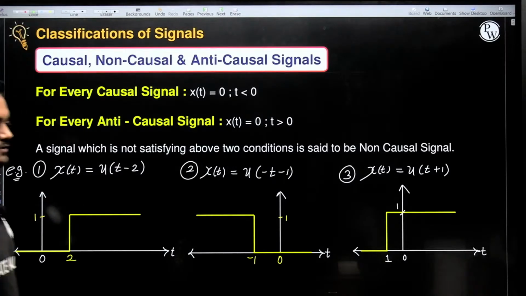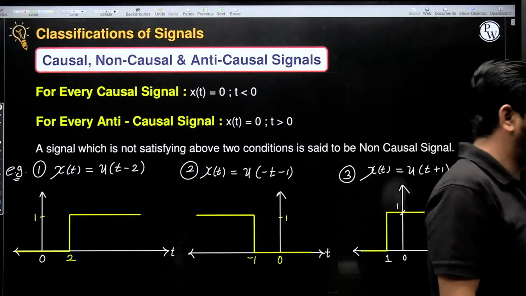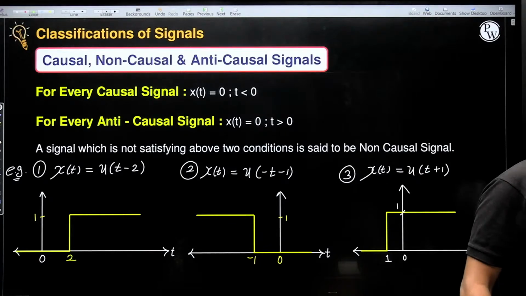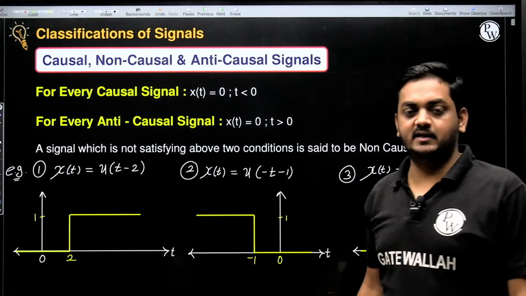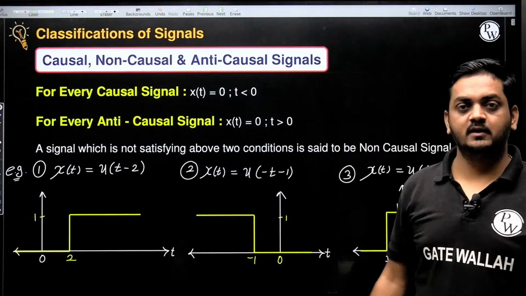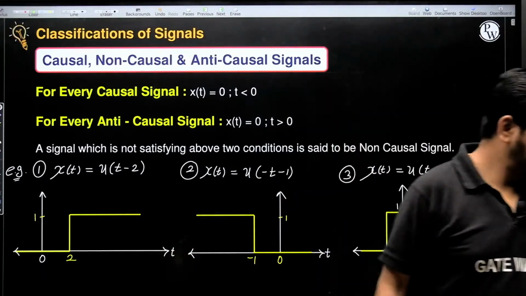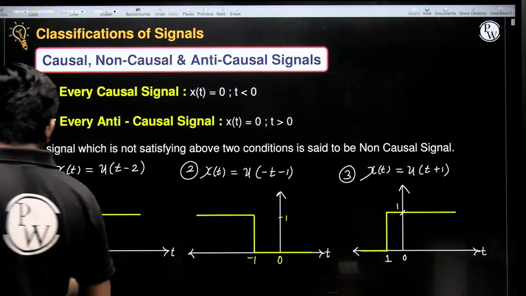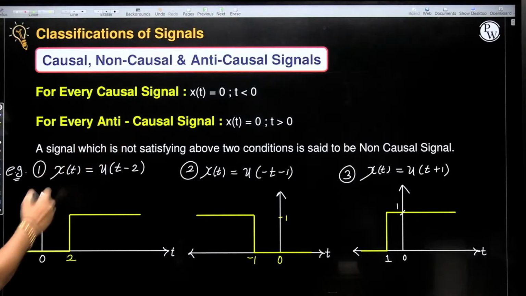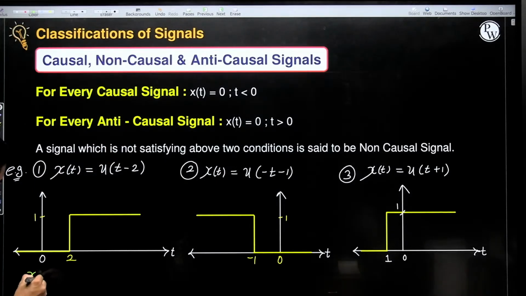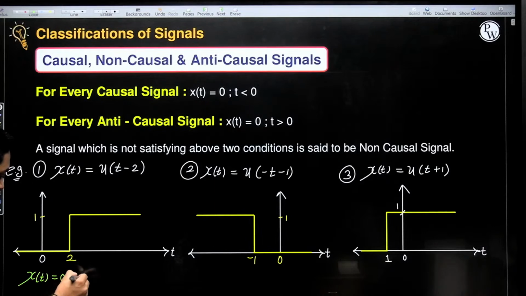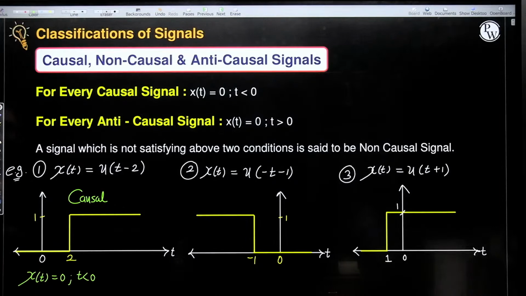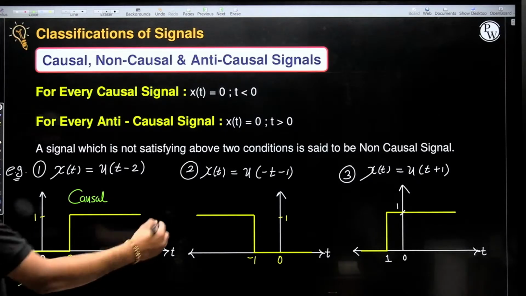Causal, non-causal, anti-causal. I am expecting answer from each and everyone in the comment box. First signal, causal, non-causal, anti-causal. Here you can see x of t is 0 for t less than 0. First condition. That's why this is causal signal. Correct?